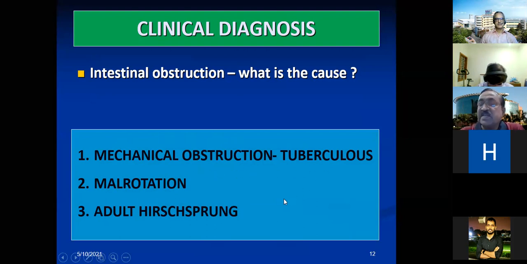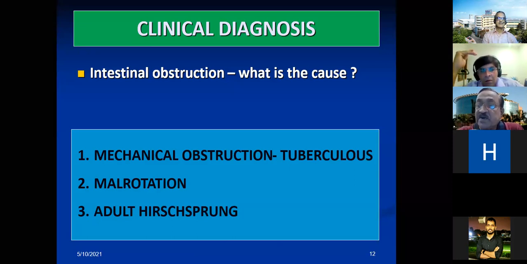Tuberculosis was considered, not because there is any proof, but because it's one of the common problems in India. Second is malrotation. Third is adult Hirschsprung. This is how the working goes on.